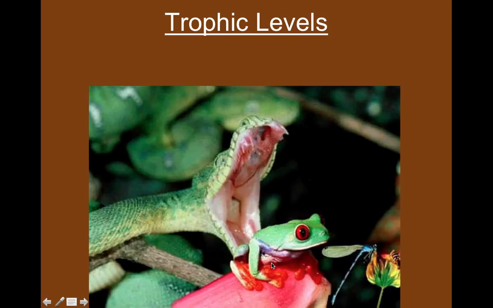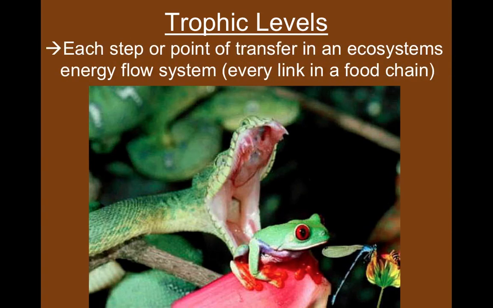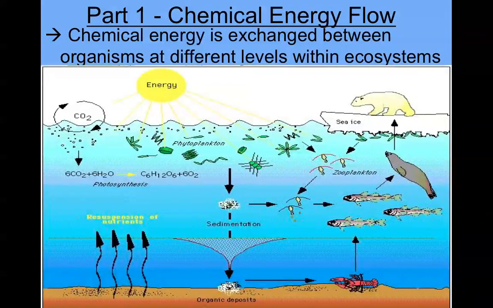All right. So this picture is a little crazy, definitely photoshopped, and I'm using it to represent trophic levels. Trophic levels are each step or point of transfer in an ecosystem's energy flow system. Oh, and let's go back here. I was going to talk about the flow. So here we have the energy flowing, so just follow the arrow. It's flowing to the algae, to the zooplankton, to the fish, to the seal, to the polar bear. So that's the flow part.